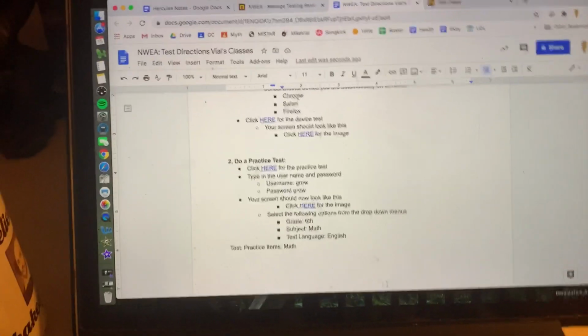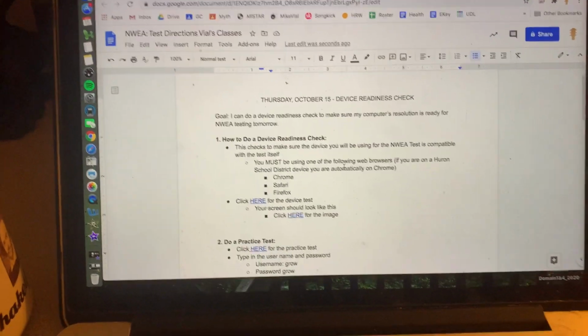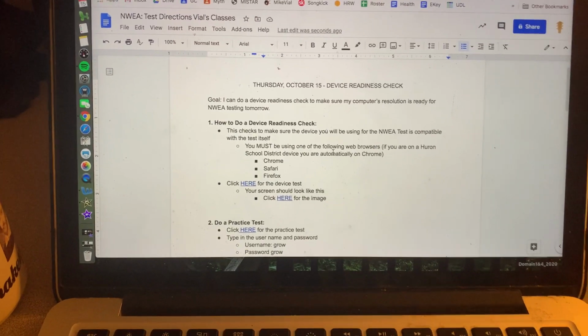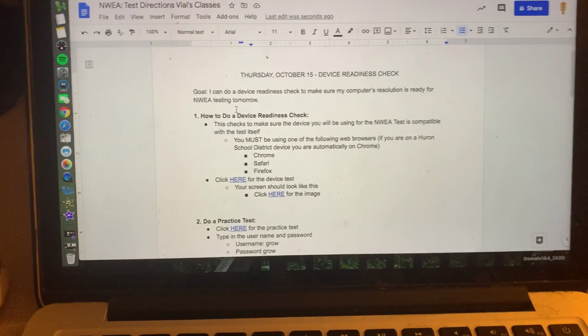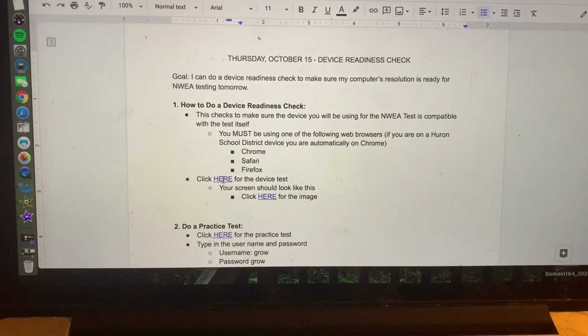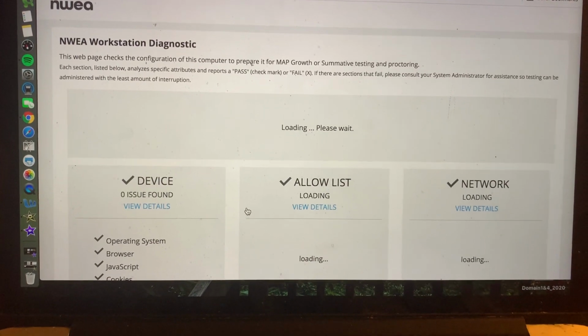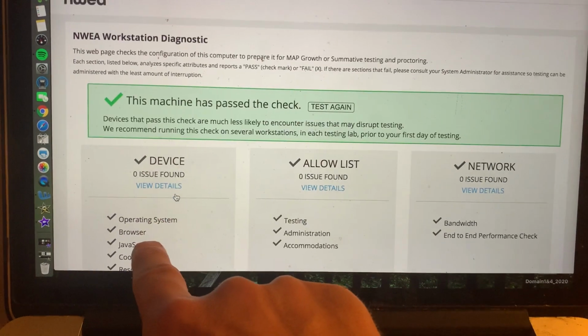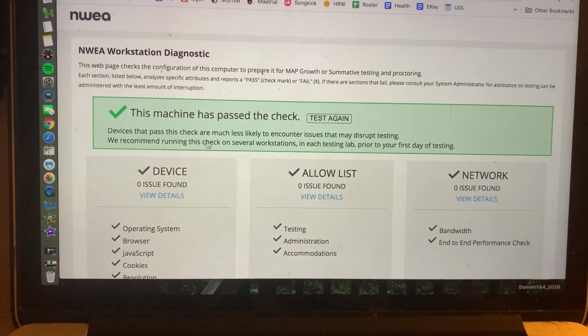So Thursday, we are just going to do a quick readiness check to make sure your computer is set up with the right resolution window display for the NWEA so we don't have any issues Friday. How to do this readiness check is very easy. You're just going to click on this link and it should bring up a page that says 0 issues found. If you have issues, you're going to tell me in the Google check, okay?